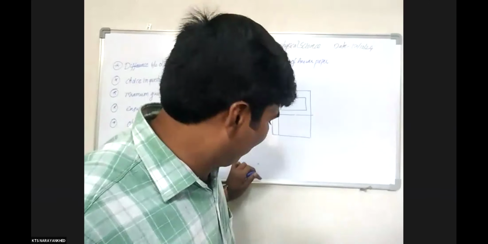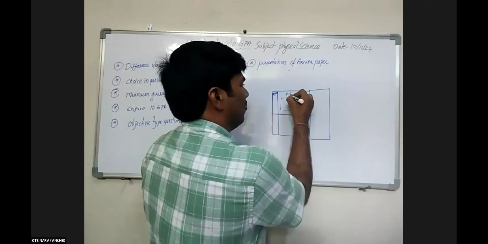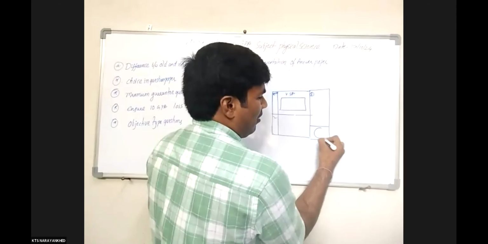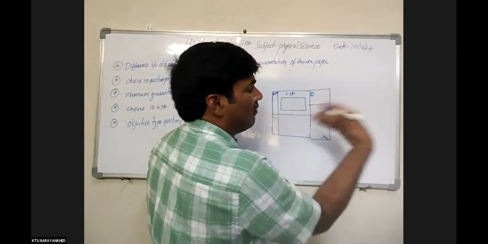For SAQs also, should they start on a new page or can they continue after the VSQs? Madam, as I already said, suppose a student has completed the very short answer questions here, 1, 2, 3, and this much space is blank, there is no issue. It depends on the space. If this much space is available, again we start with a new page.